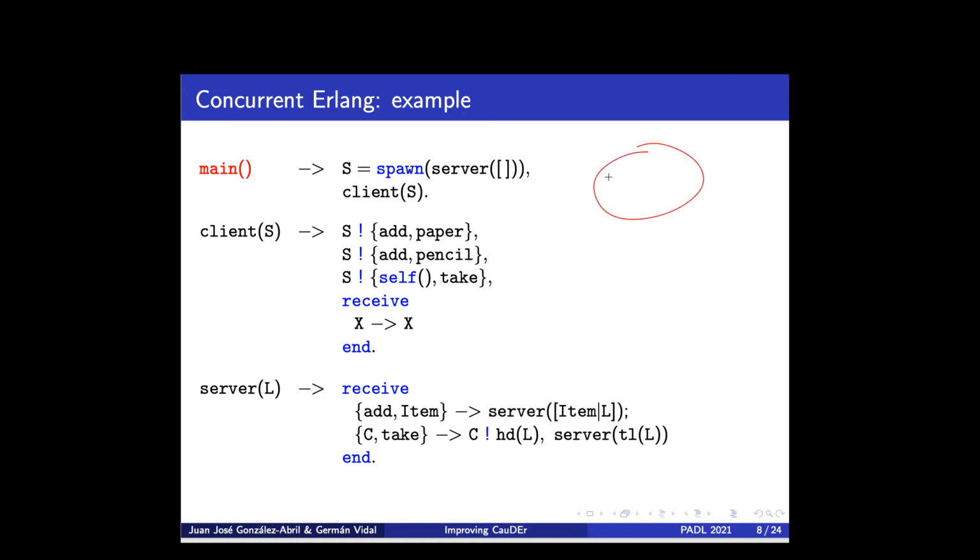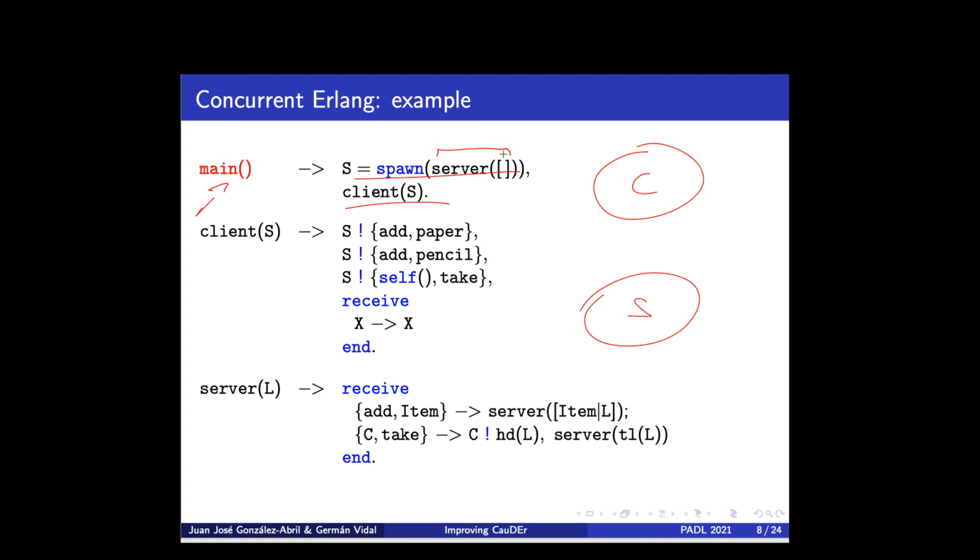Here we assume that the initial process is the client, and it starts with a call to function main, and main performs two actions. The first one is spawn, so we create a new process. Let's call this new process the server, and it will start by evaluating this expression, a call to function server with an empty list as argument,